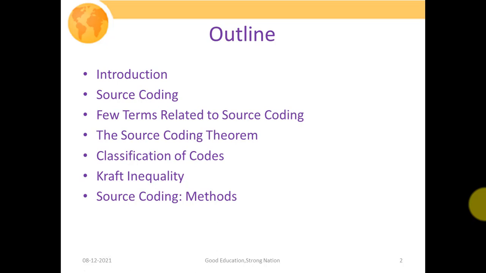Then we will discuss your source coding theorem. What is it? It's a statement. Then we will discuss different types of codes which exist. Then we will discuss your Kraft inequality, and finally we will give you the names of two source coding methods. So what are they? And we will conclude on that particular note. Most probably in our next lecture we will discuss how we will perform this variable length source coding, that is your Shannon-Fano coding as well as your Huffman coding.